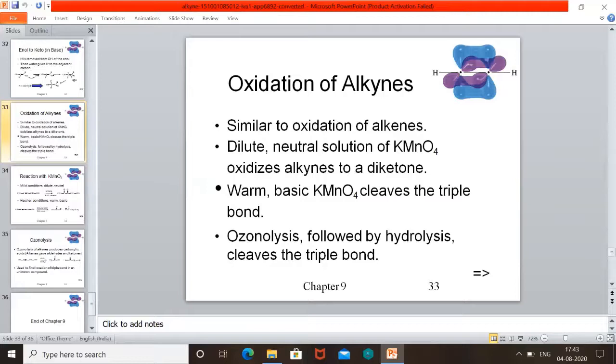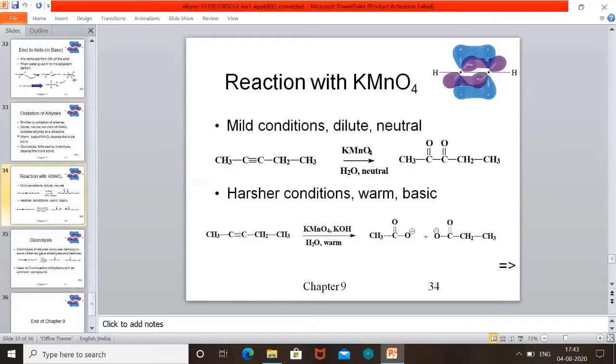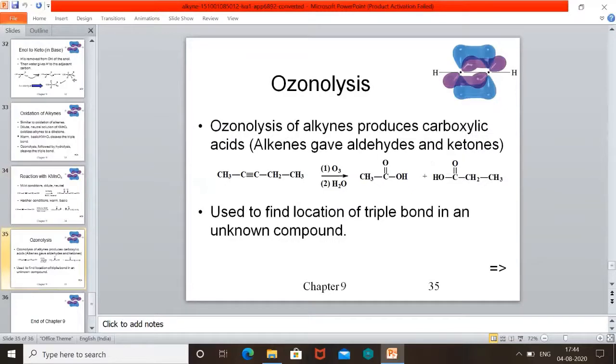In hydration, we have seen two, using hydroboration and using mercuric sulfate and sulfuric acid. So let us see first KMnO4. Dilute neutral solution, we get a diketone. Under harsher conditions, we add some potassium hydroxide also, and we get this product.